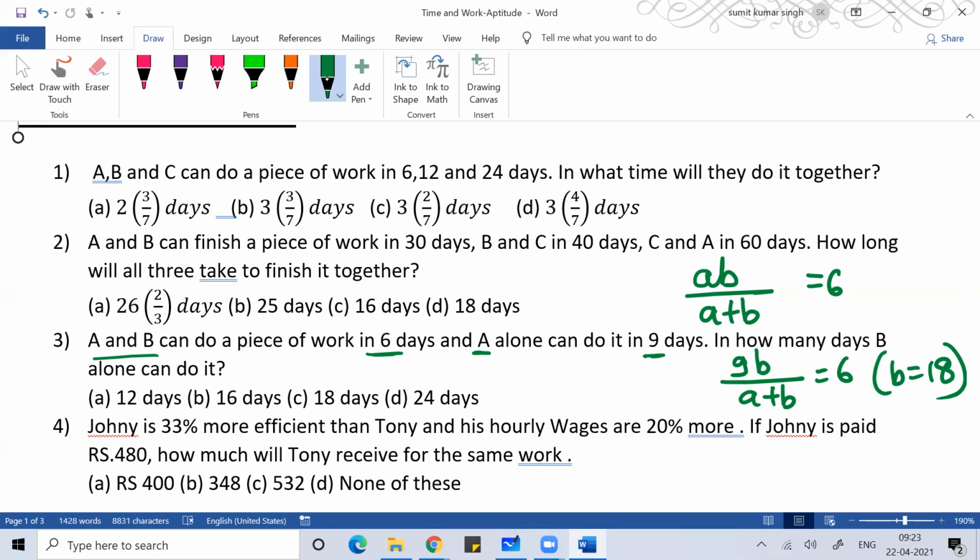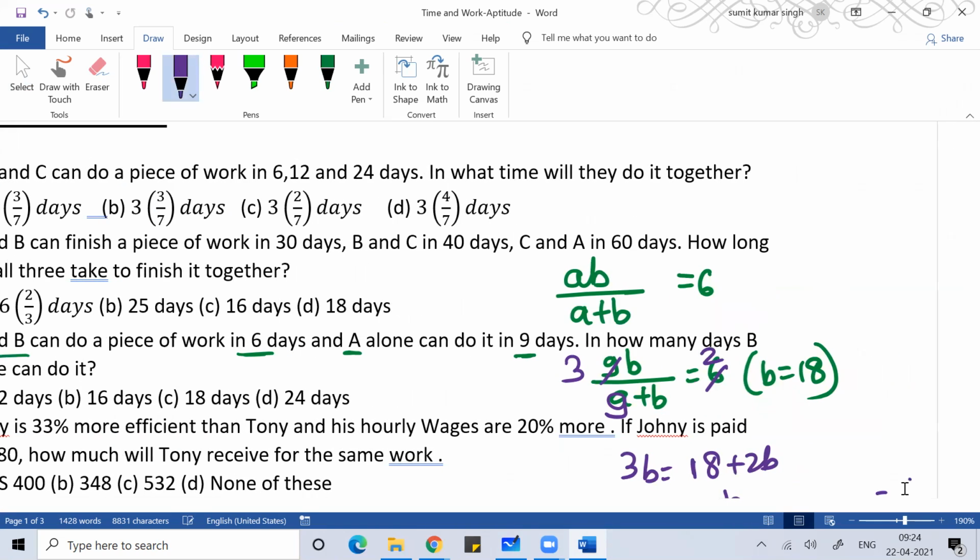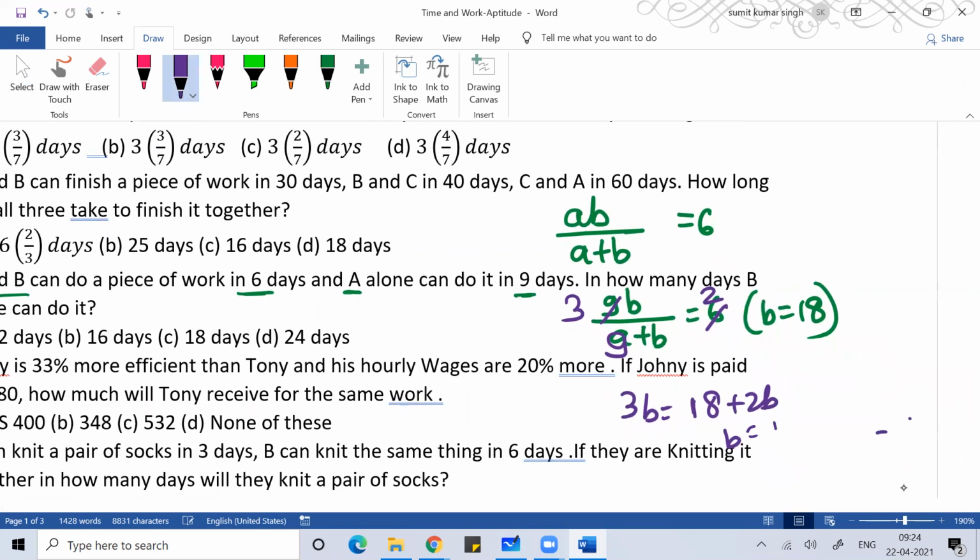You can solve, you'll get the answer 18 days. This is 2, this is 3, you will get 3b is equal to 18 plus 2. b is equal to 18. You can solve this question very easily.